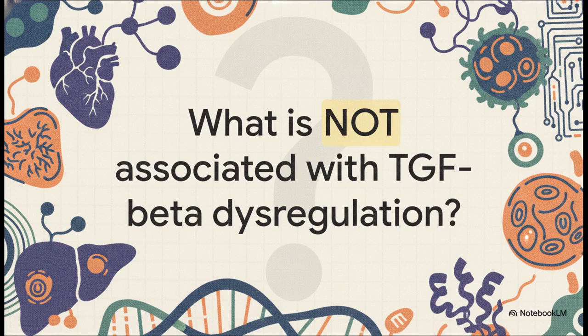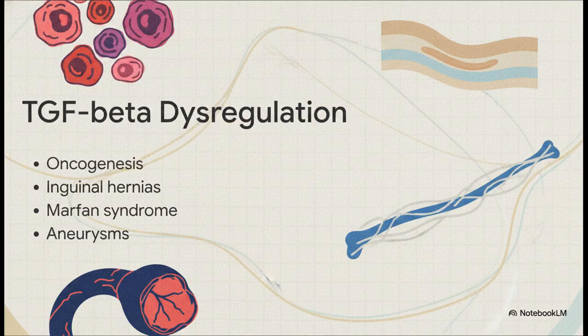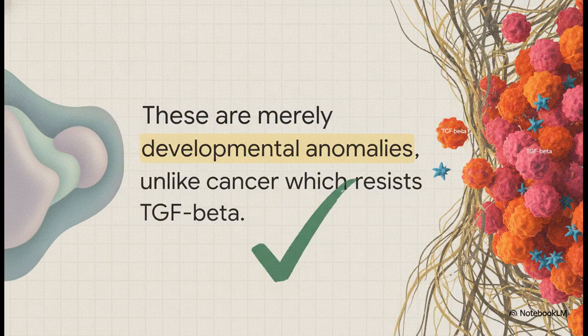And what happens when these crucial pathways fail? Pathological dysregulation of TGF-beta signaling is associated with all of these conditions, except which one? Are we looking at malignant oncogenesis, uncomplicated indirect inguinal hernias, Marfan syndrome, or thoracic aortic aneurysms? The exception is uncomplicated indirect inguinal hernias. Those are purely developmental anomalies. In stark contrast, TGF-beta aberrations actively and dangerously drive oncogenesis, mainly because cancer cells resist its normal growth inhibitory effects. Plus, these aberrations directly drive matrix defects, leading to Marfan syndrome and thoracic aortic aneurysms.